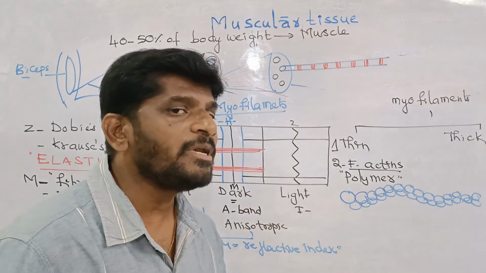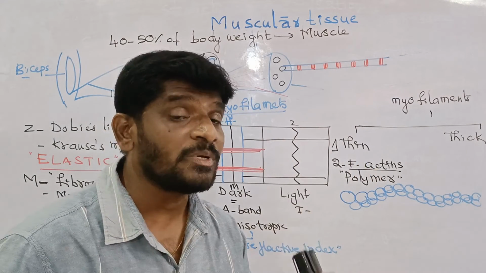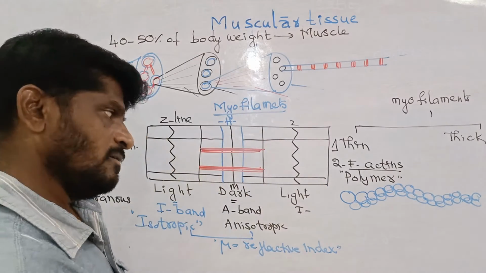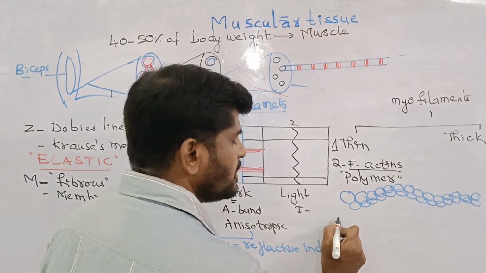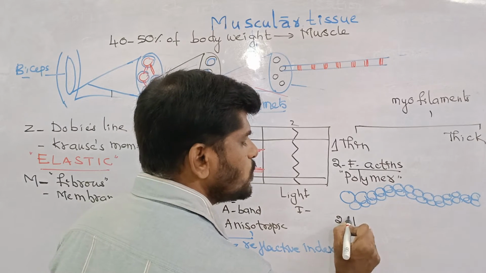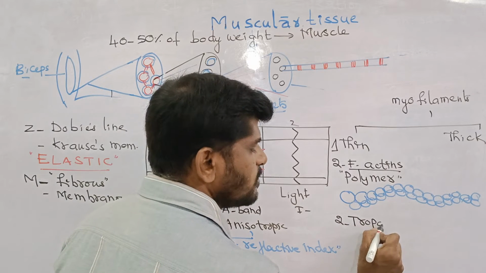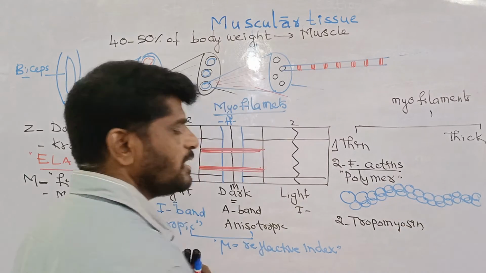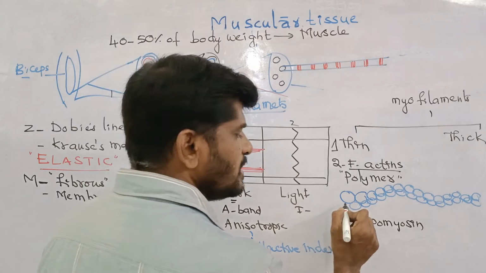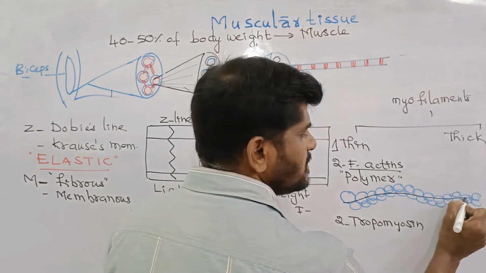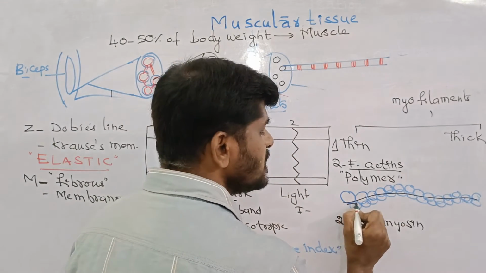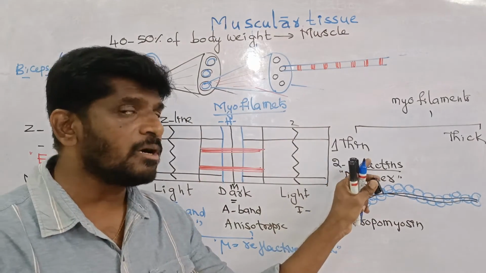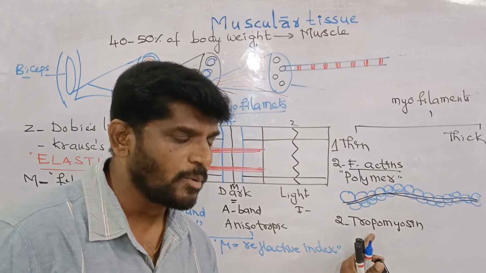Therefore, in one thin filament, two F actins are present. I repeat once again, F actin is a polymer. Monomers are the G actins. One more. In a thin filament, there are two tropomyosins. This is one more protein. Tropomyosin is another protein. There are two tropomyosins. This is tropomyosin 1, and this is the other tropomyosin. The number of F actins is equivalent to the number of tropomyosins.